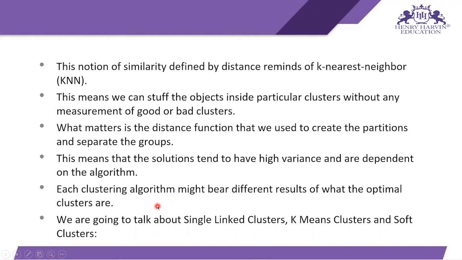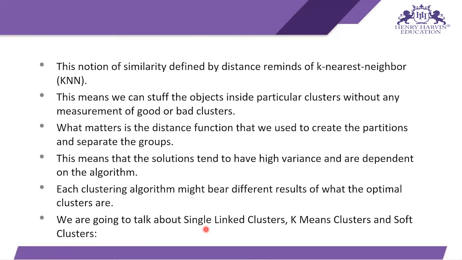So according to each algorithm, there can be any number of outputs. Like one algorithm says there could be five clusters, another says six optimum clusters, and another says there could be 10 clusters, not even five, not even seven. Different algorithms say different things.